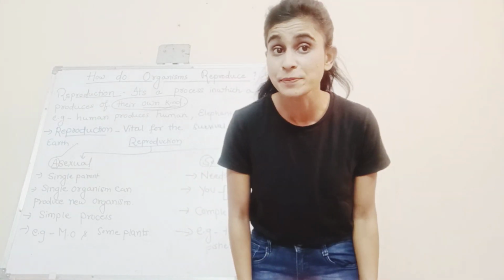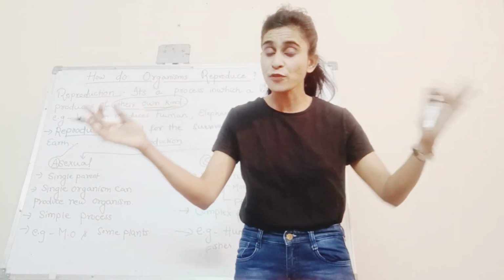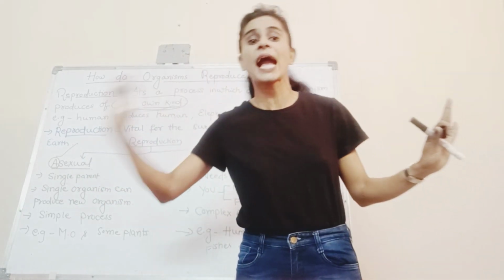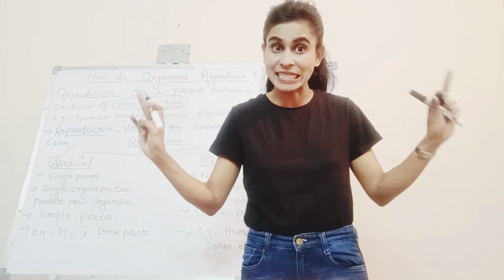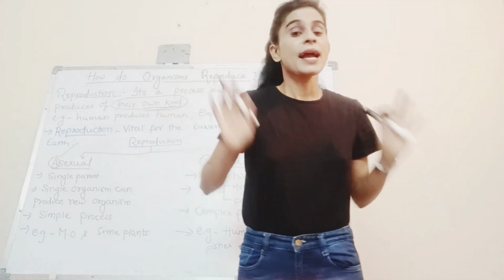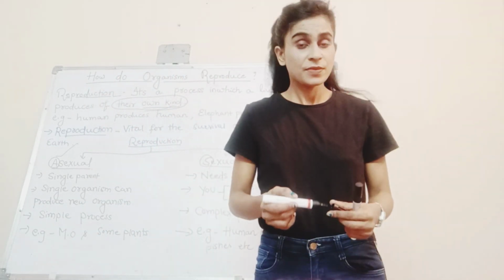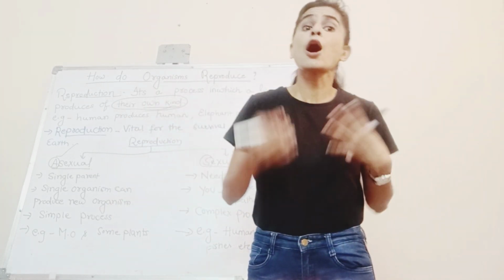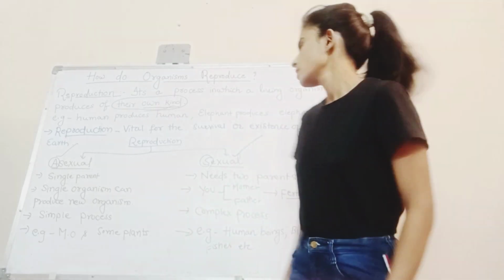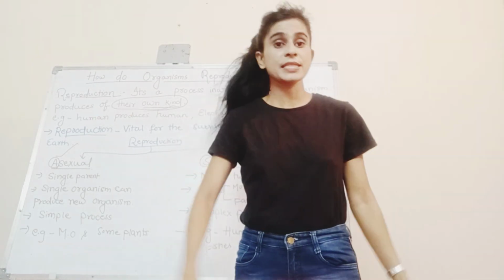So guys, how many types of reproduction? Two types of reproduction, asexual reproduction and sexual reproduction. The only difference is in one letter. Okay, now let's see what this asexual and sexual reproduction is and how they differ.